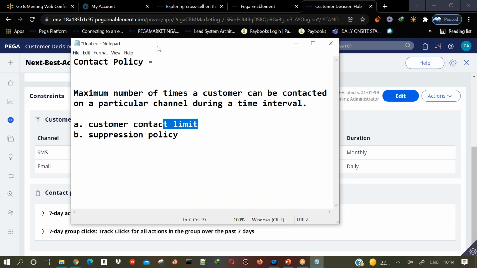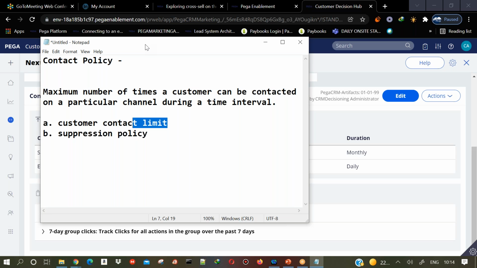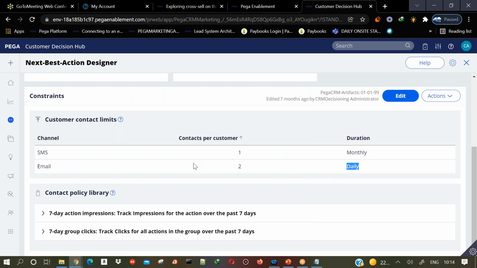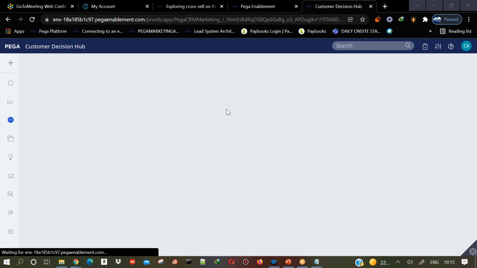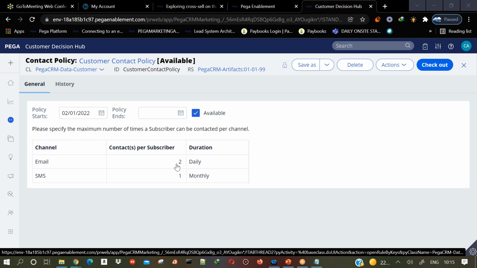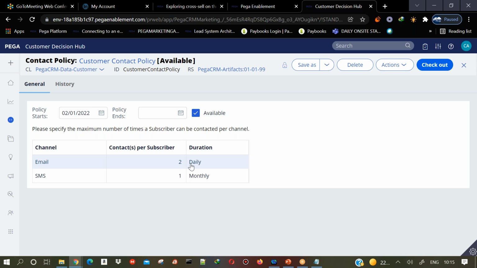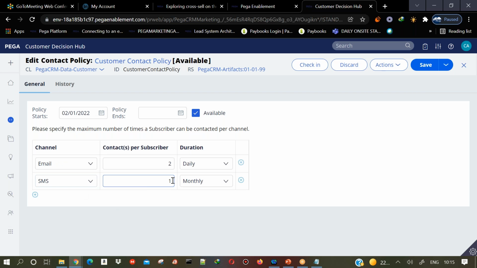The main definition of contact policy is the maximum number of times a customer can be contacted on a particular channel during a certain time interval. That's what you are defining here. You just come here, click on edit, and you can specify whatever business requirement you have. Right now the configuration is defined like this. Using email, we can send 2 emails per day, and SMS, we can send 1 SMS per month.